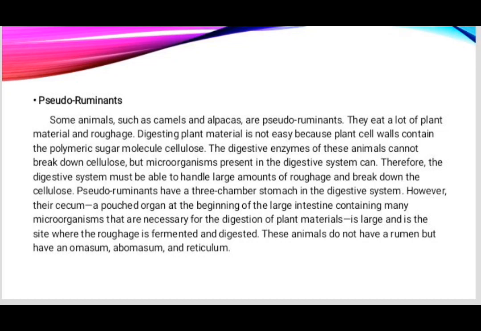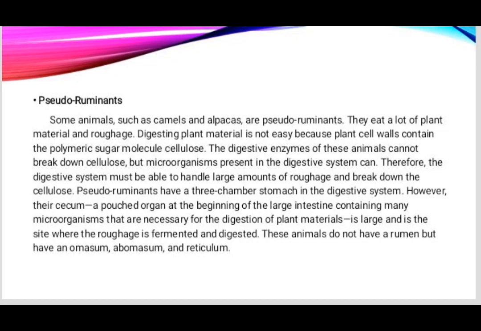Some animals such as camels and alpacas are pseudoruminants. They eat a lot of plant material and roughage. Digesting plant material is not easy because plant cell walls contain the polymeric sugar molecule cellulose. The digestive enzymes of these animals cannot break down cellulose, but microorganisms present in the digestive system can. Therefore, the digestive system must be able to handle large amounts of roughage and break down the cellulose.